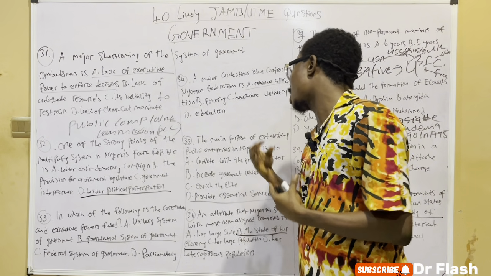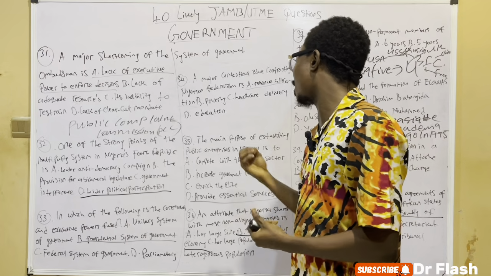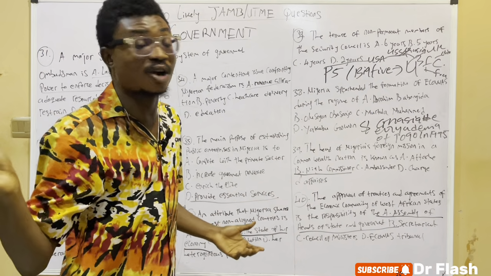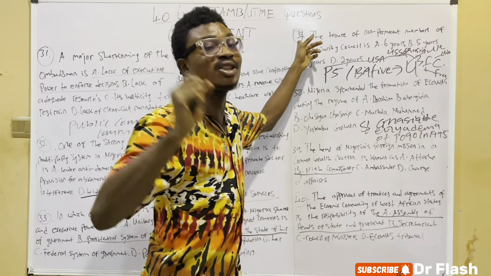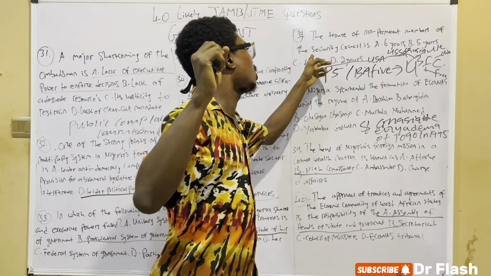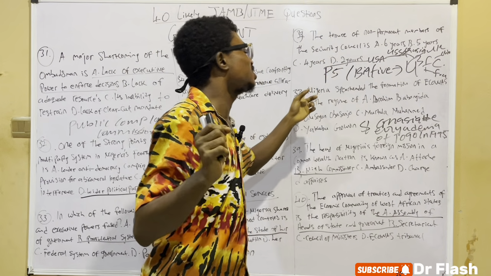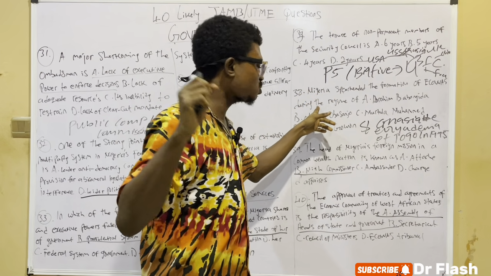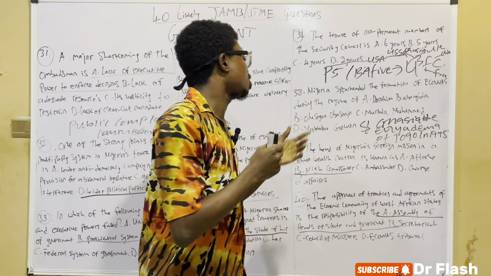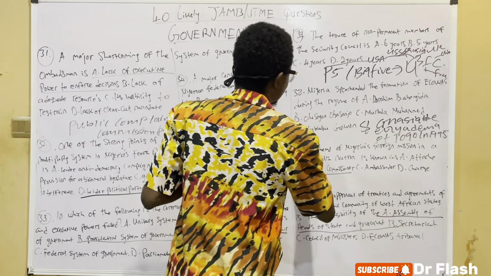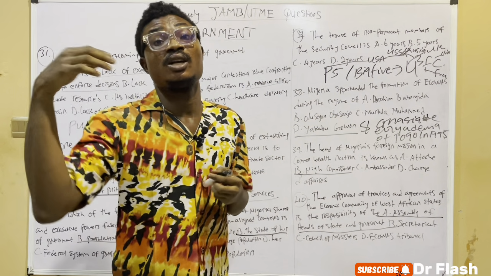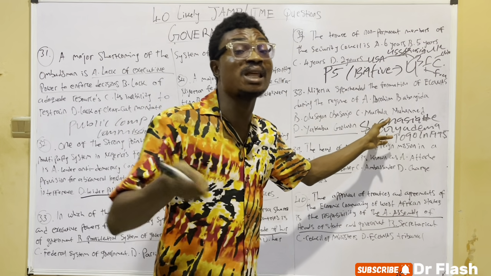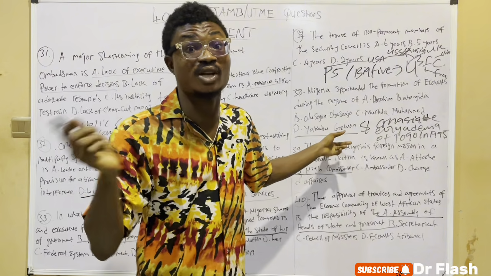The 36th question: an attribute that Nigeria shares with most non-aligned countries is based on the state of our economy. The 37th question: the tenure of non-permanent members of the Security Council is 2 years. Then the 38th question: Nigeria spearheaded the formation of ECOWAS during the regime of Yakubu Gowon. They could ask you again that ECOWAS was formed by Yakubu Gowon and Gnassingbé Eyadéma of Togo. Yakubu Gowon is from Nigeria, so take note of that.